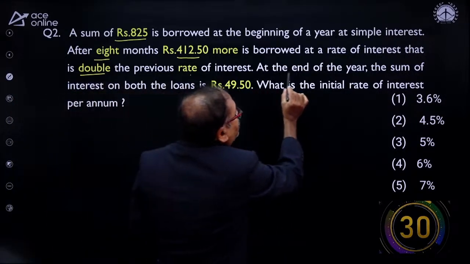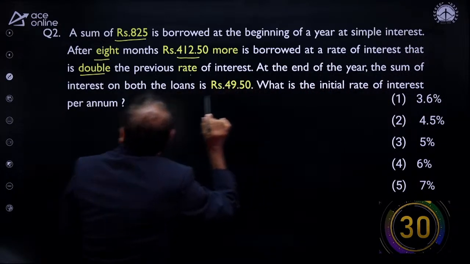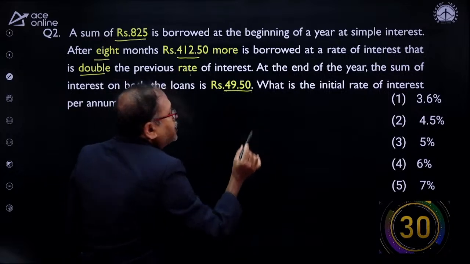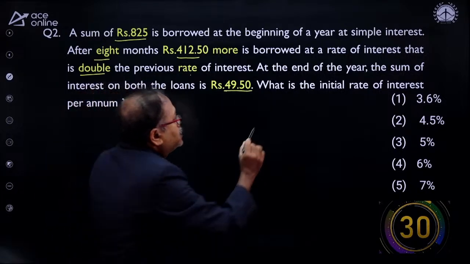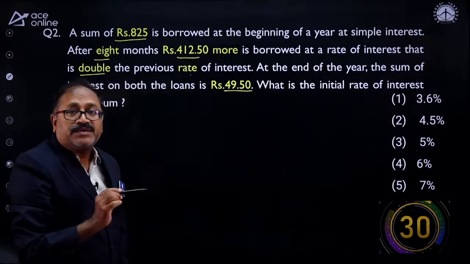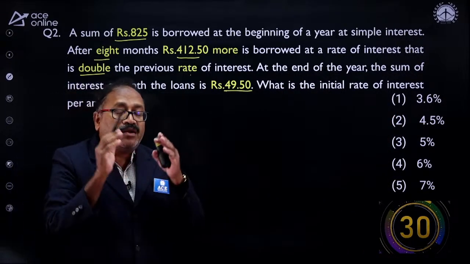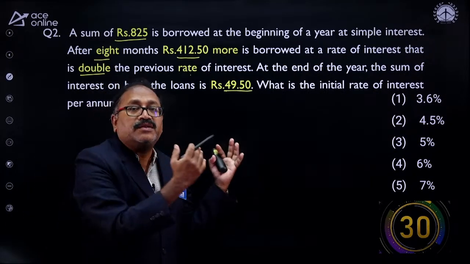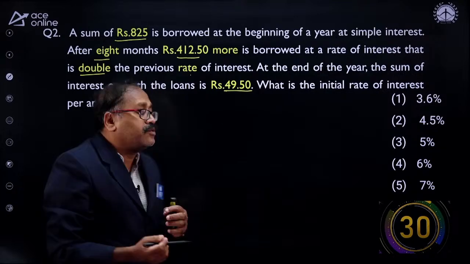At the end of the year, the sum of interest on both the loans is 49.5. So, what is the initial rate of interest? Your understanding will increase a lot when you attend this kind of non-conventional questions.